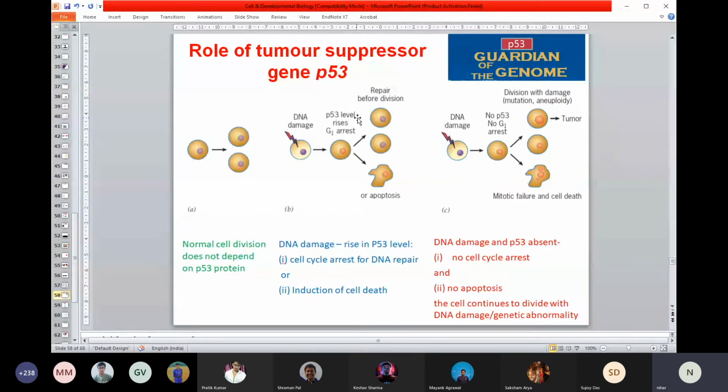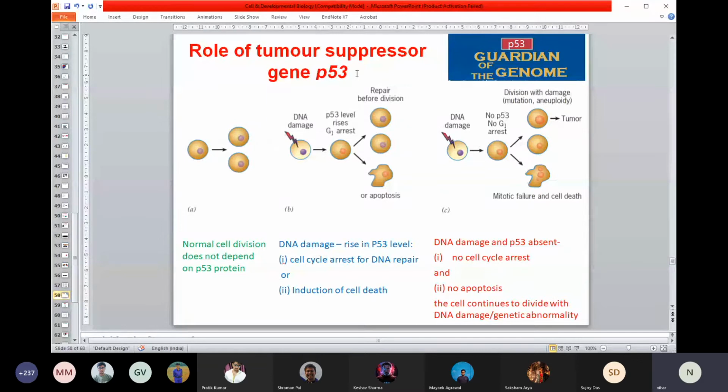So in normal circumstances, if the damage is not that great, the cell will try to activate P53, and because of its tumor suppressing property, it tries to control. The cell cycle will not be abnormal.